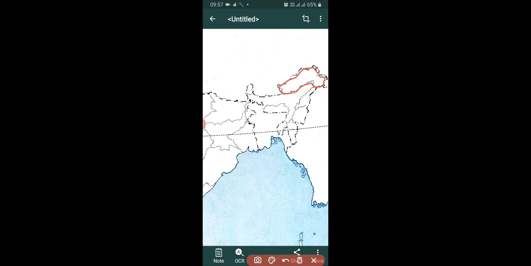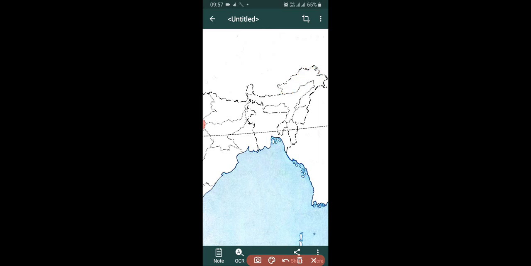And this state is Arunachal Pradesh, and its capital is Itanagar.